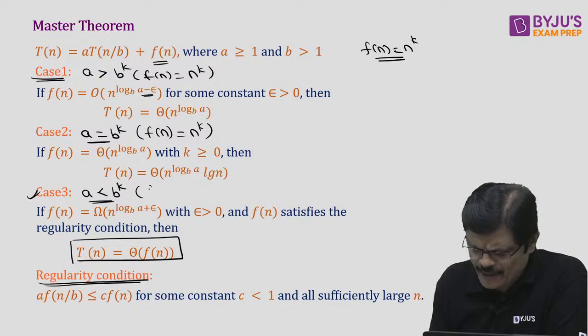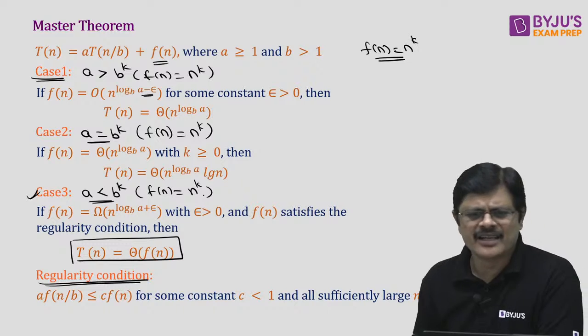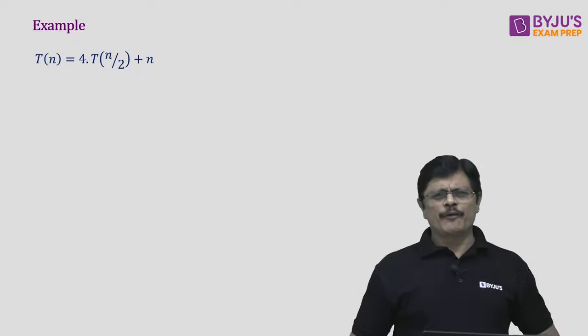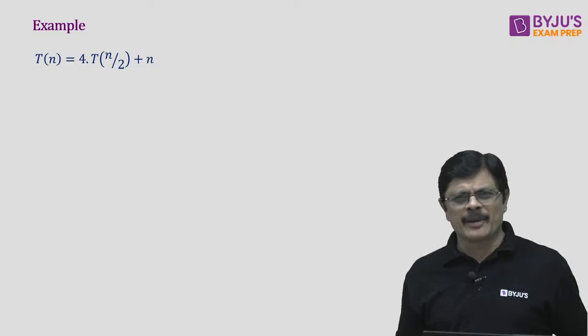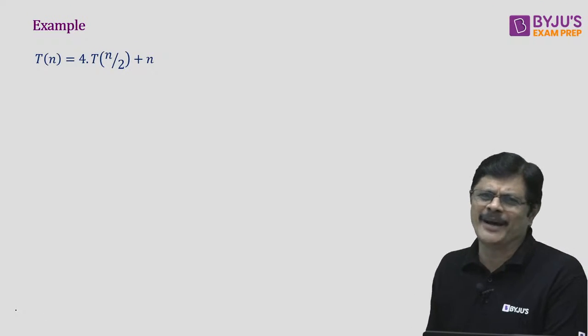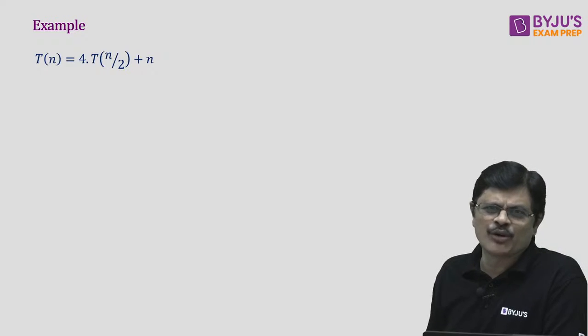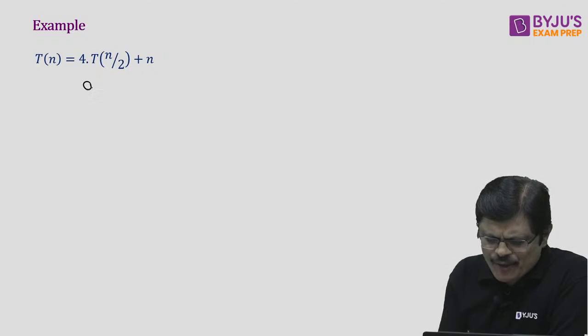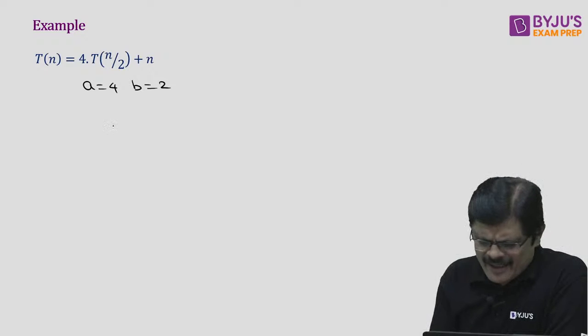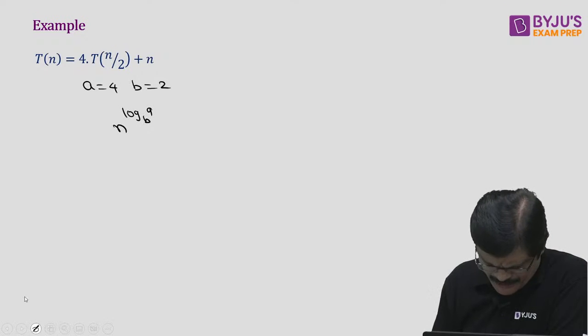Of course, there is a variant of this, where f(n) is of the form n^k log^p n. That also I'll give you immediately after this. First of all, let us see this. I generally prefer the basic application of the master theorem, because in GATE, generally they'll ask you the basic application, not the variant. So here, a is 4, b is 2. Just compare n^(log_b a) with f(n).